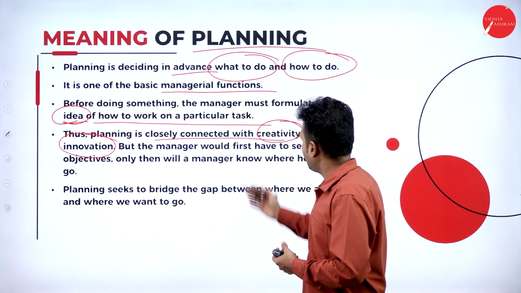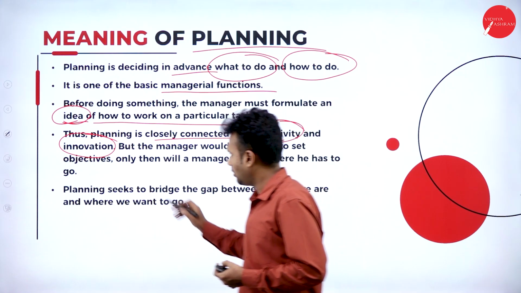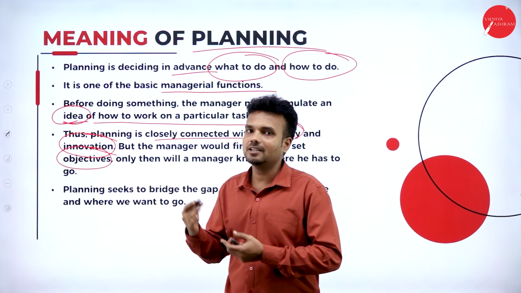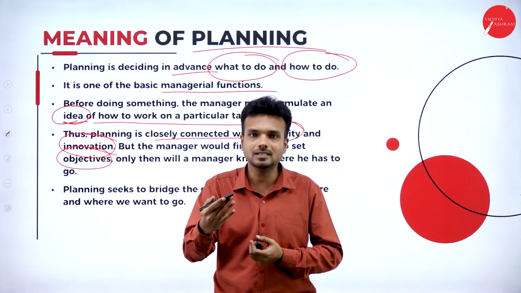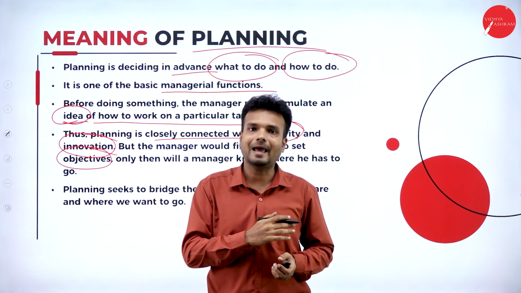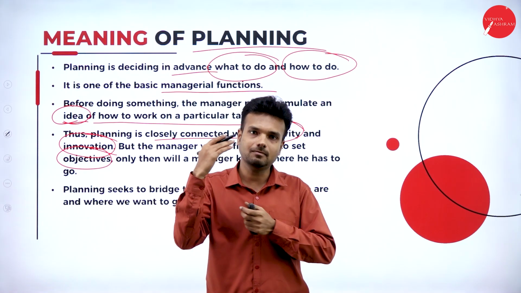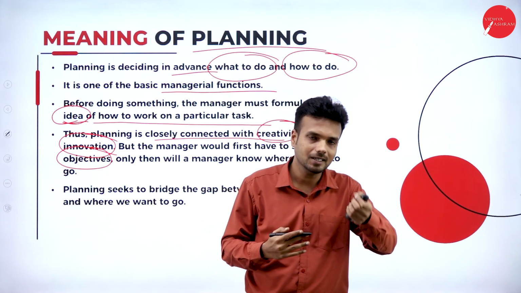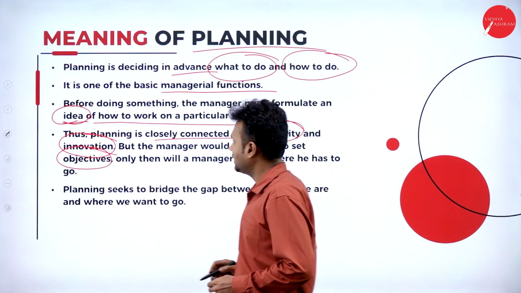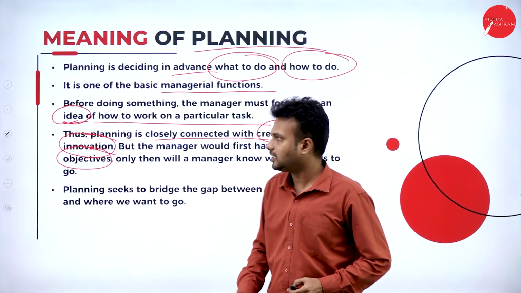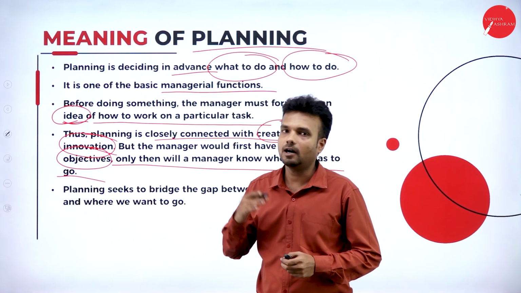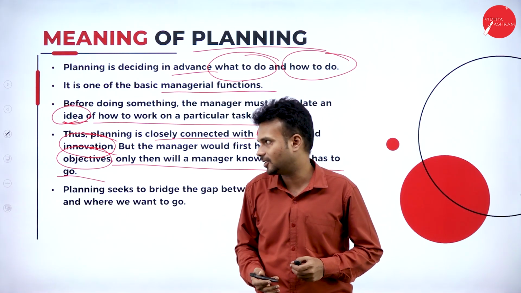But the manager would first have to set the objectives. So before execution of any kind of plan, the objectives must be fixed. Without the objectives, without the goals, there is no existence of a plan. If there is existence of the plan, there must be some goals or the objectives to the organization. Only then will the manager know where he has to go. So only then the manager comes to know where he has to go and what he has to perform and how can he reach the goals of the organization.